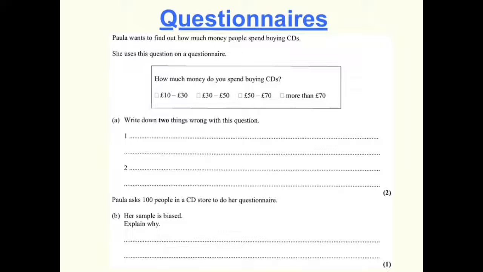Okay, so very similar to last time. First thing is there's no time frame. How much money do you spend buying CDs? Well, a weekend, during a year, we need a time frame. And the other thing, look, if I spent £30, which box would I put in here? If I spent £150, I could still put an option in this one, but what if I didn't spend any money at all? I haven't got that option. So there's an overlap in choices in the values.